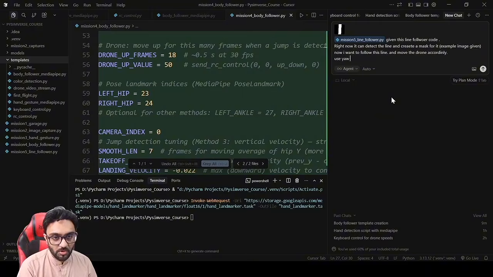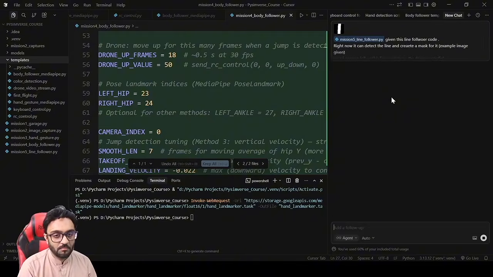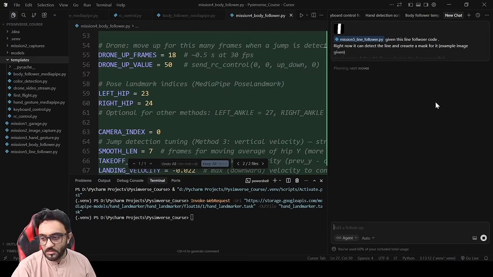Use yaw to rotate. Give very small values of rotation. Let's run that and see what happens.